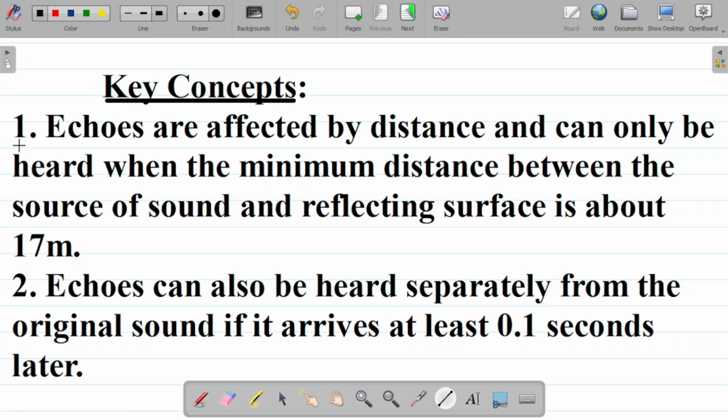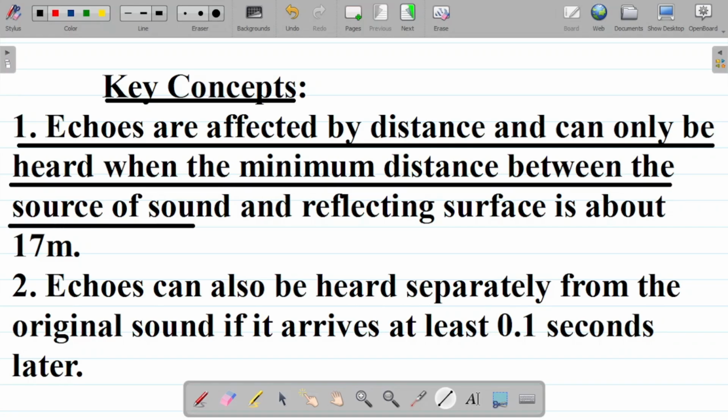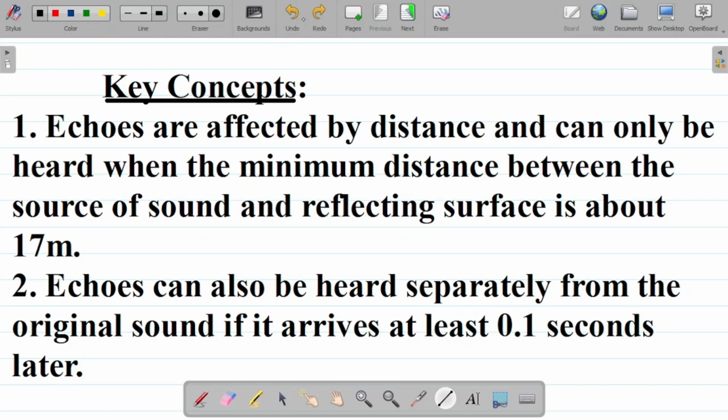Now, here's the first key concept. Note that echoes are affected by distance and can only be heard when the minimum distance between the source of sound and the reflecting surface is about 17 meters. Okay, that's our first concept. So the first key thing to know about echoes is that echoes can only occur when the distance between the source causing the echo and the reflecting surface is about 17 meters. And we'll look at this concept using a particular solving. We'll derive this particular value and you will see how we got the 17 meters. So that's the first key concept you should note.